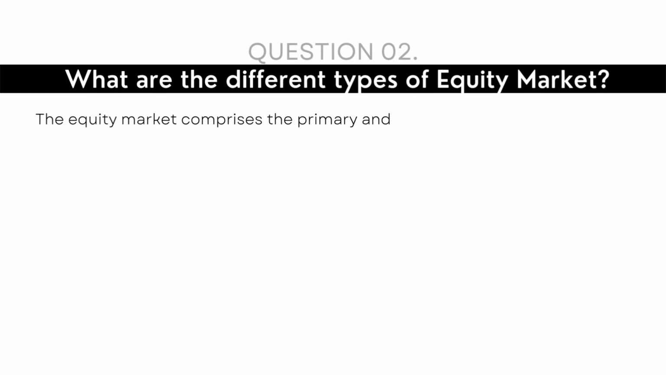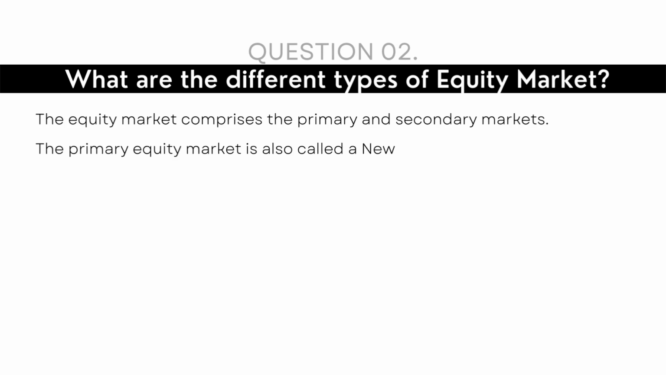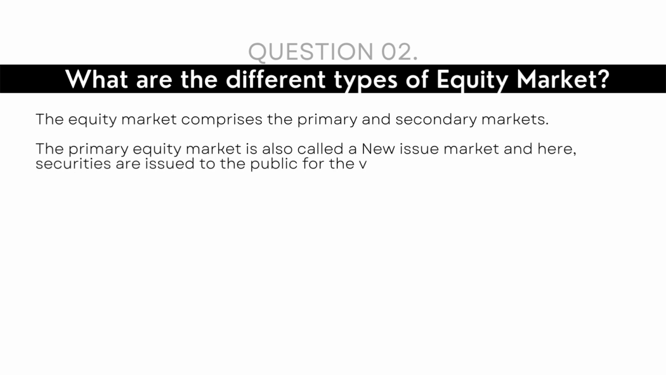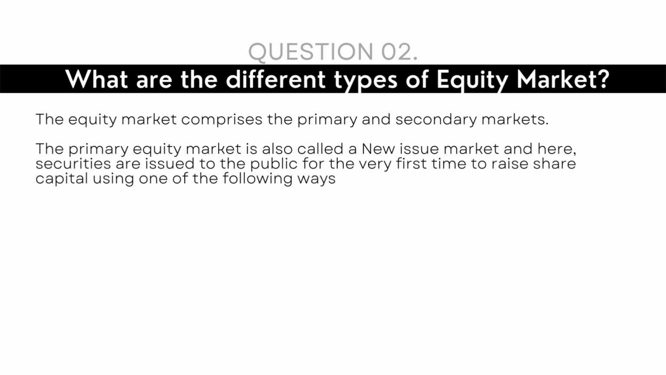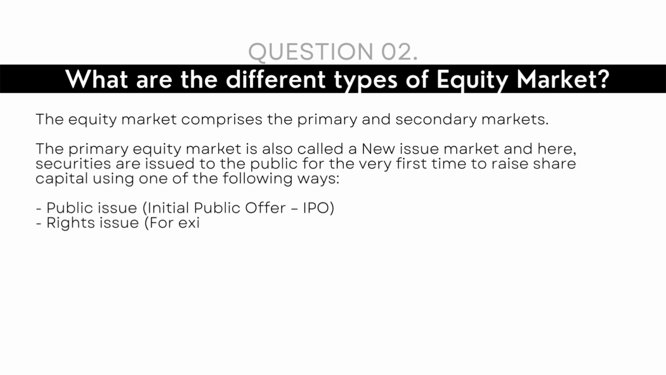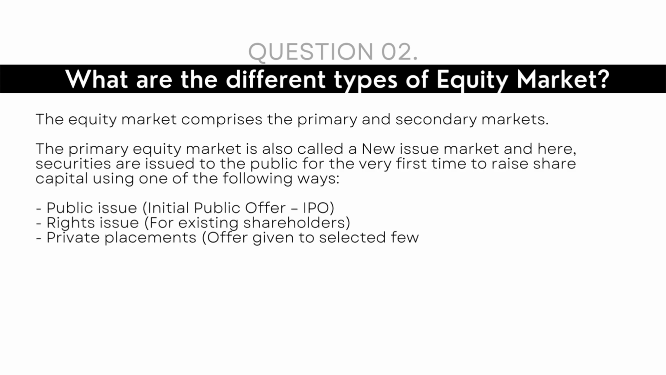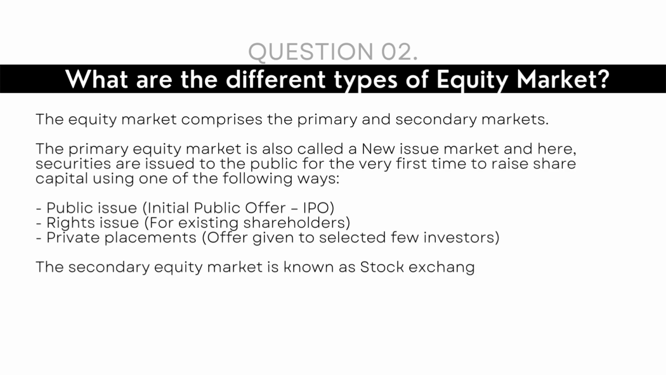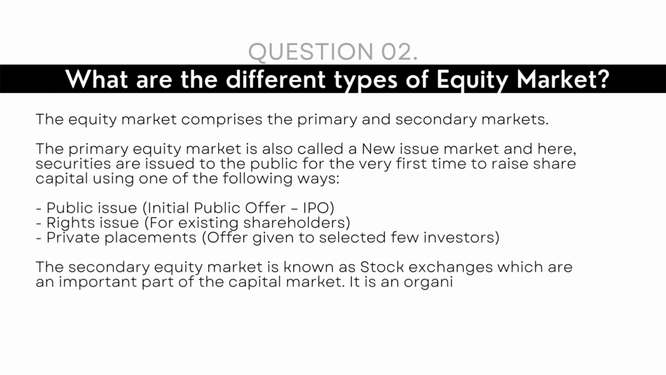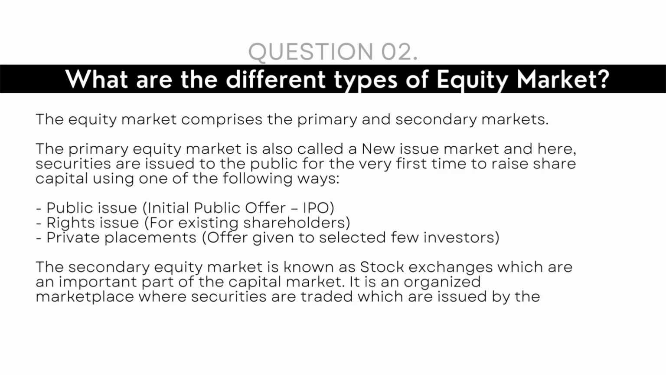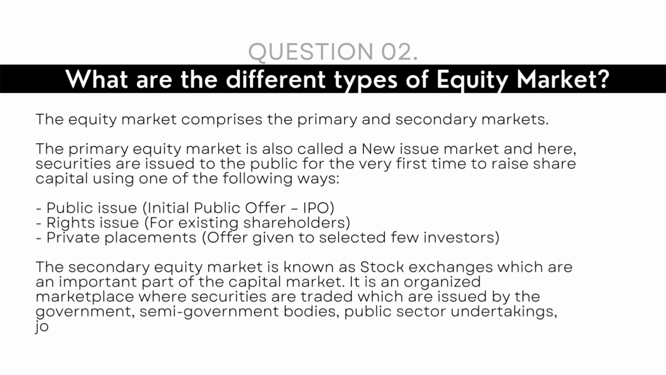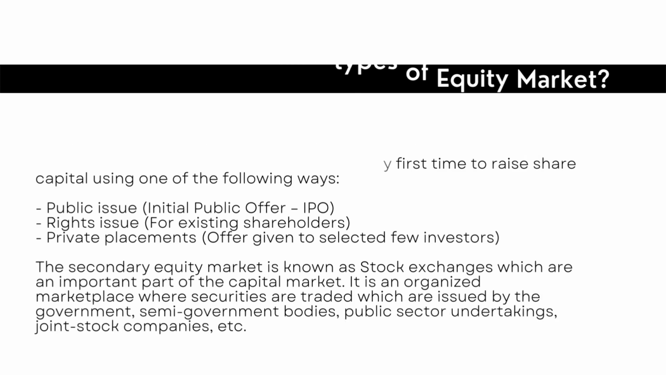What are the different types of equity markets? Equity markets are broadly primary and secondary market, wherein in the primary market the public issue, that is IPO, takes place, rights issue takes place, private placements take place, whereas in the secondary market people can actually buy and sell the securities that they own.